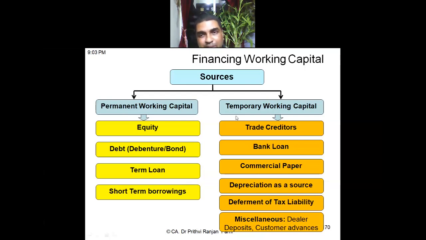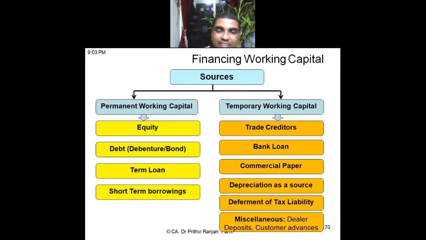You see, this is used for temporary working capital. For a certain time, you are using it. Once the temporary period is over, you don't need that working capital. Let us say for 15 days you need some working capital. In 15 days you are not going to replace your asset, is it not? So you can use the depreciation fund.